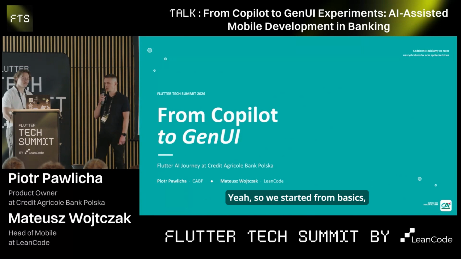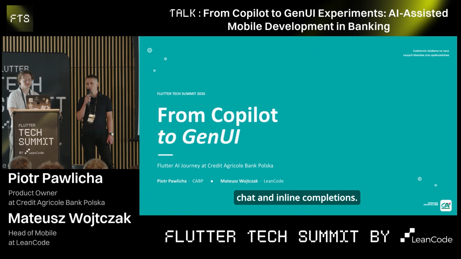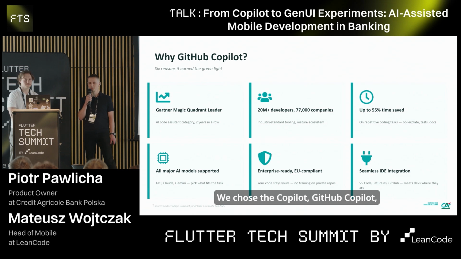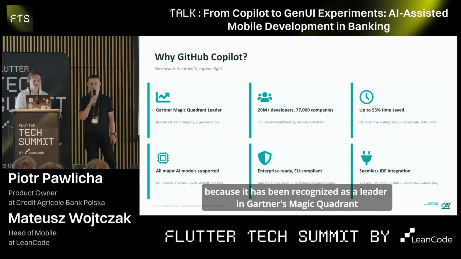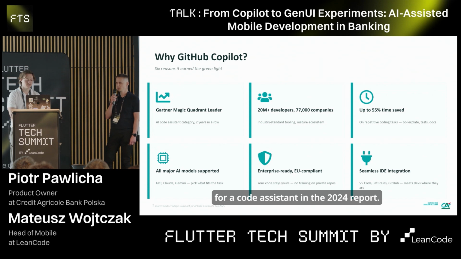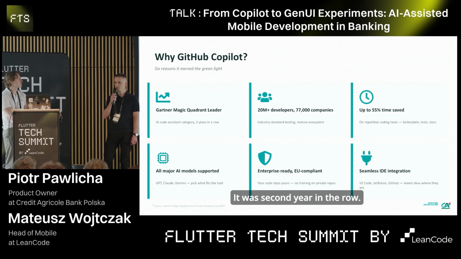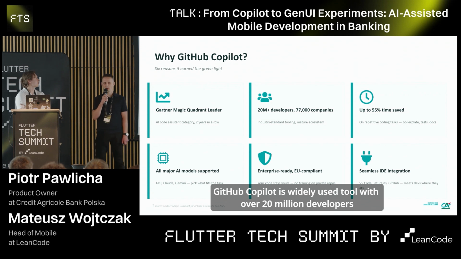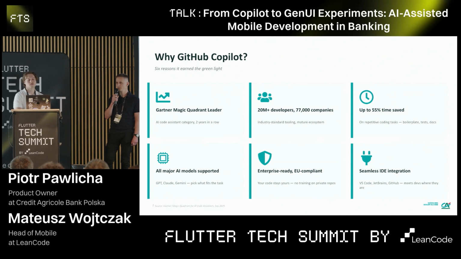Yeah, so we started from the basics, chat and inline completions. We chose GitHub Copilot because it has been recognized as a leader in Gartner's Magic Quadrant for code assistants in the 2024 report. It was the second year in a row. GitHub Copilot is a widely used tool with over 20 million developers in 77,000 companies.